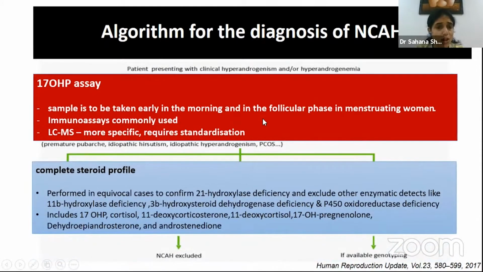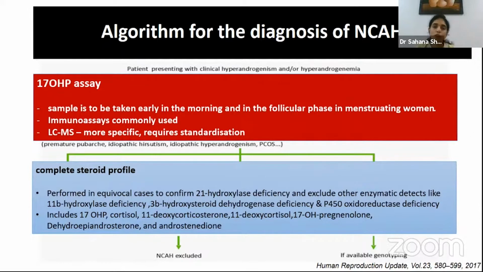And then you also have complete steroid profiles. This is helpful not only to confirm the diagnosis of 21-alpha hydroxylase deficiency, which is the commonest cause, but also where your 17-OHP is not elevated up to the mark but clinically you suspect CAH. There could be other enzymatic deficiencies, such as 11-beta hydroxylase, 3-beta HSD2, and P450 oxidoreductase deficiency, which could be pointed out in the steroid profile.